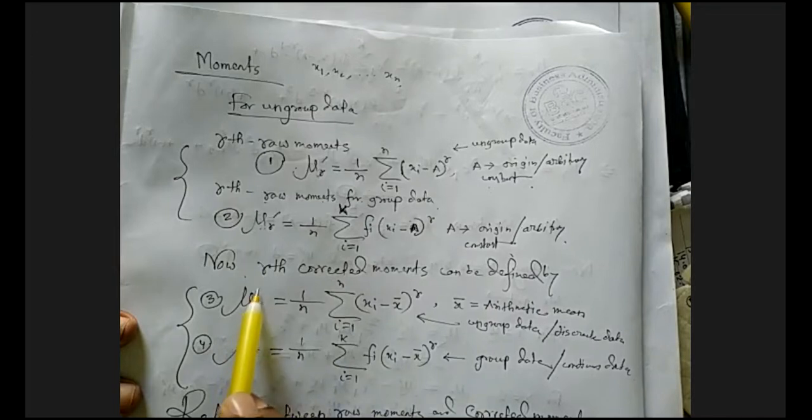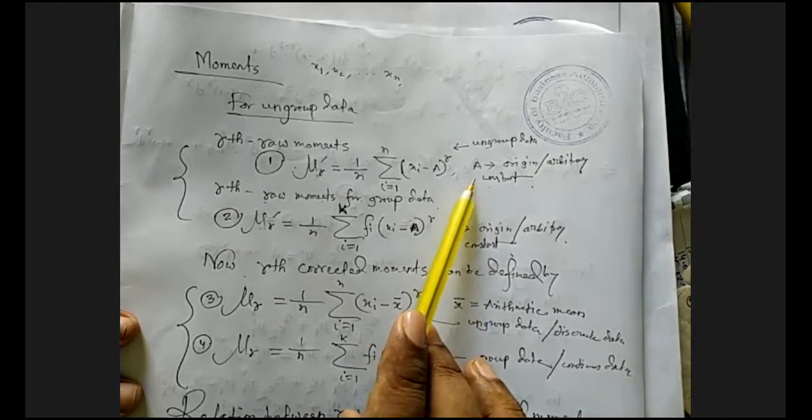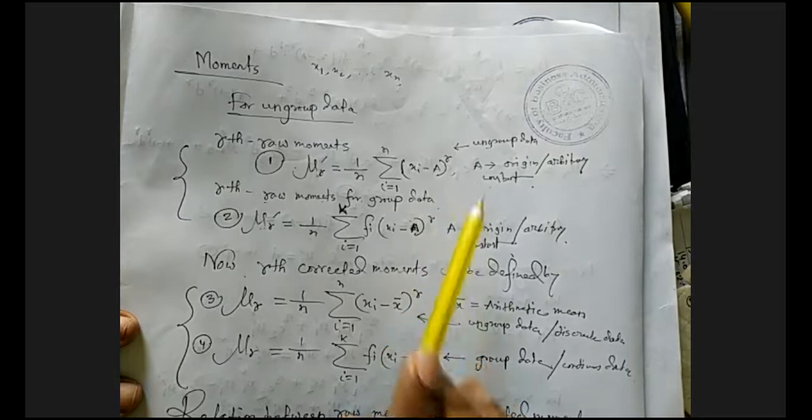Remember it. Now the rth corrected moment can be defined as mu r. The dash is removed here; the dash is used for raw moments. So this is the rth corrected moment or central moment. It can be defined as 1 by n summation i equals 1 to n of xi minus x bar, to the power r. X bar is used, that means the arithmetic mean is used here. This is the actual mean, and the other is the assumed mean. Remember it. Raw moments use only the assumed mean, and the arithmetic mean is used for corrected moments.